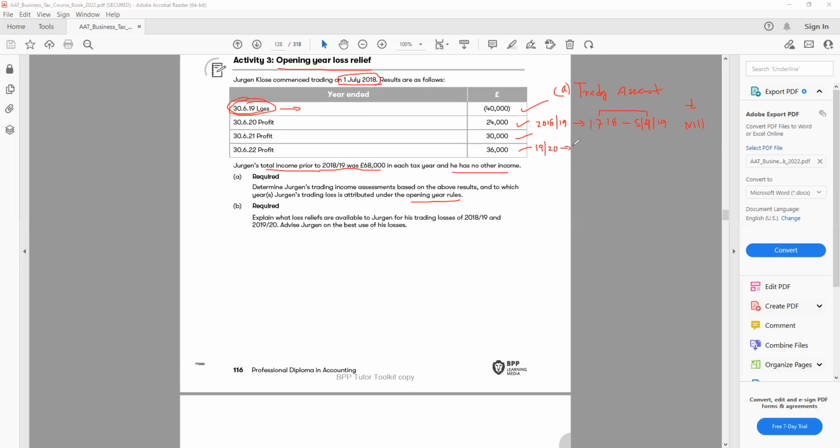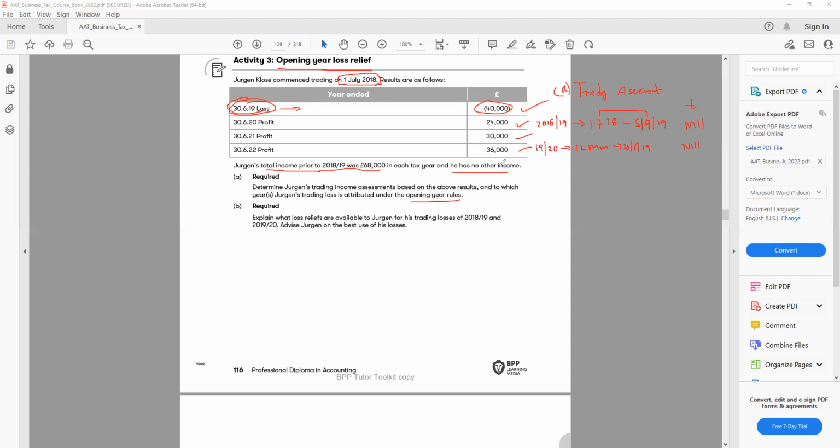So it's a 12 month. It's the opening year rules. So first 12 months, July to June, 12 months to 30th of June 19. And this period also we have a loss, 40,000. So no trading profit, nil, because it is also loss.